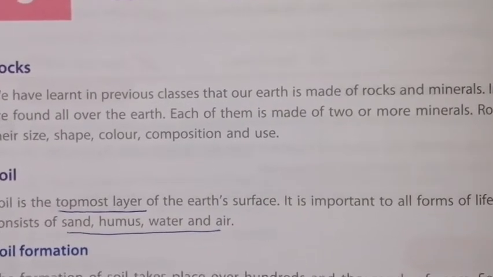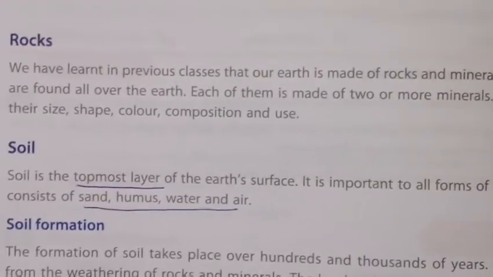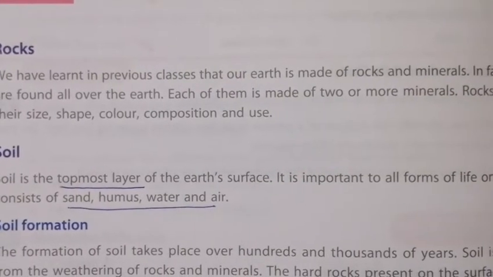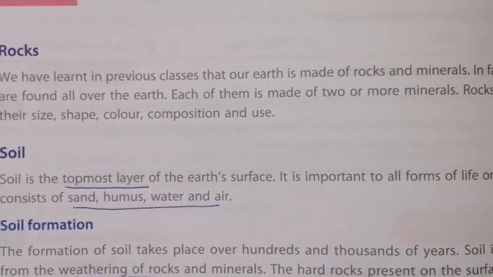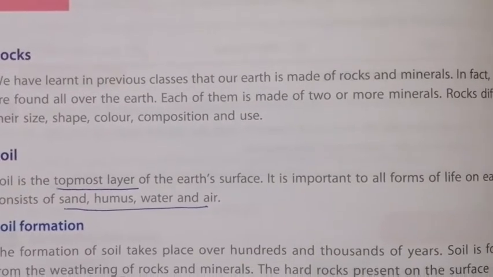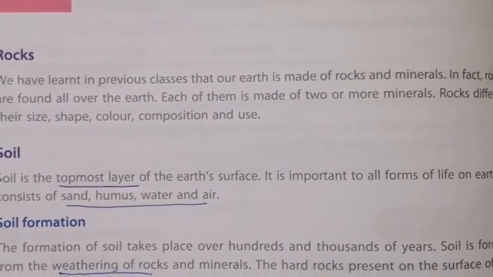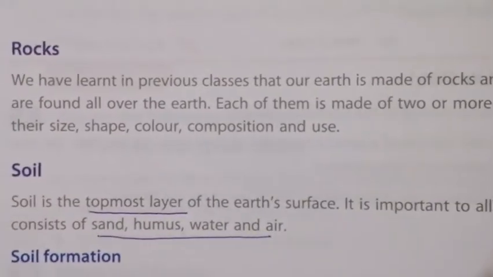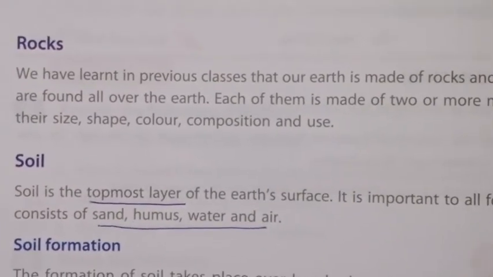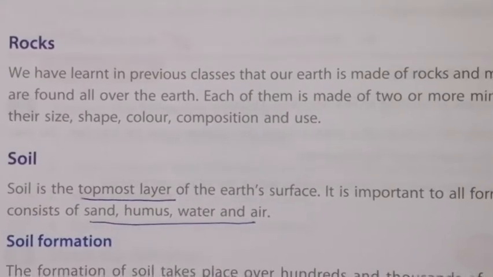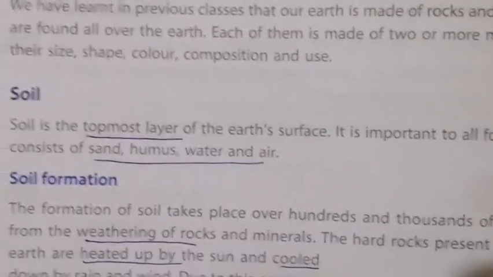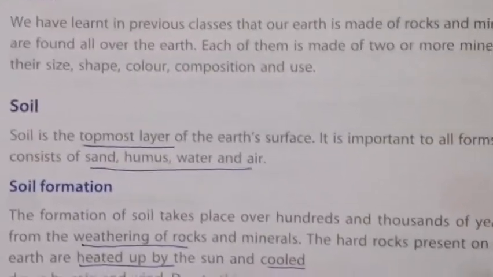So you can find rocks all over the earth. Each of them is made up of two or more minerals. And rocks also differ in their characteristics: size, shape, color, composition and use. So all these are the differences among soil and rocks.